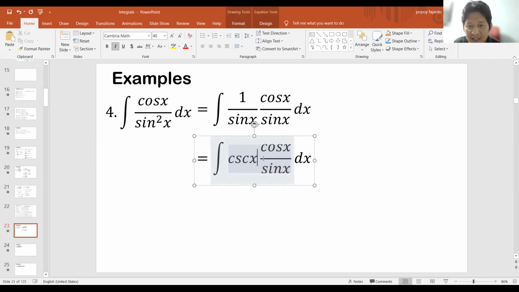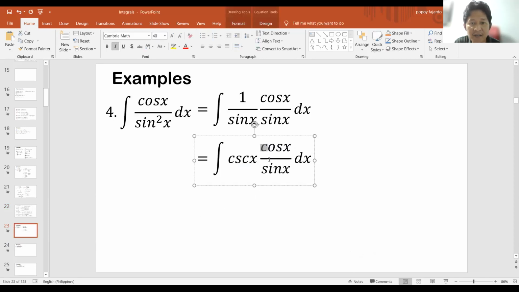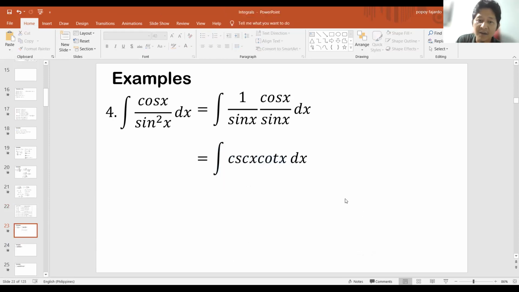Ito namang cosine x over sine x, yan naman siya. Cosine x over sine x ay cotangent x lang, di ba? So, pwede ko na ito ulit palitan ng cotangent x. Tama ba?